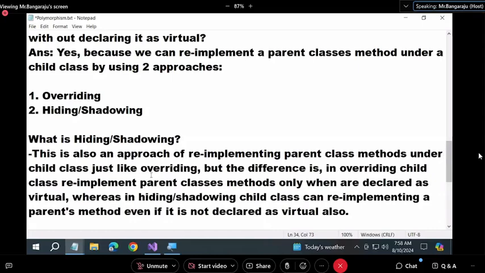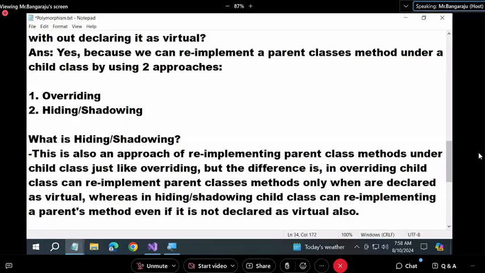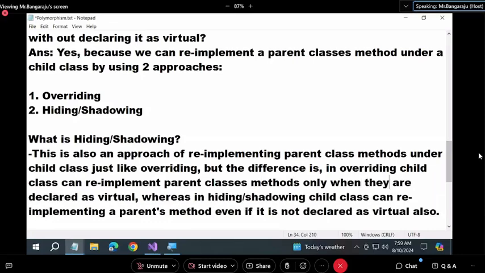But the difference is in overriding, child class re-implements parent class's methods only when they are declared as virtual. Whereas in hiding or shadowing, child class can re-implement a parent's method, even if it is not declared as virtual also. No need to declare virtual, guys.